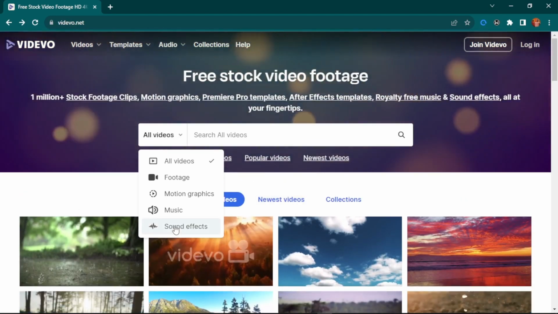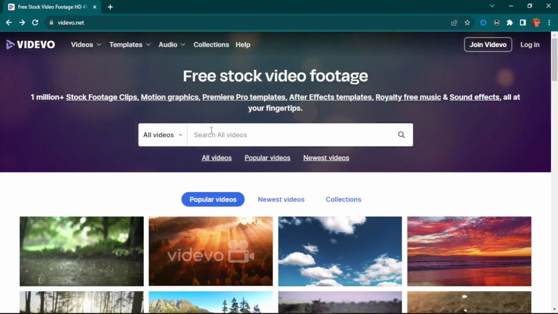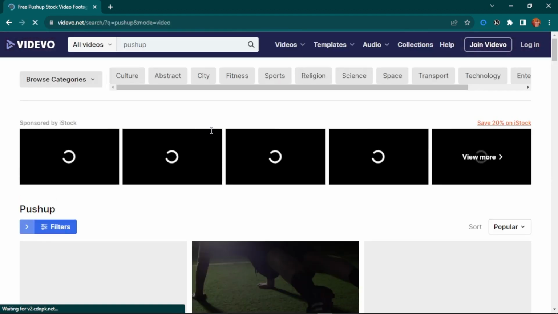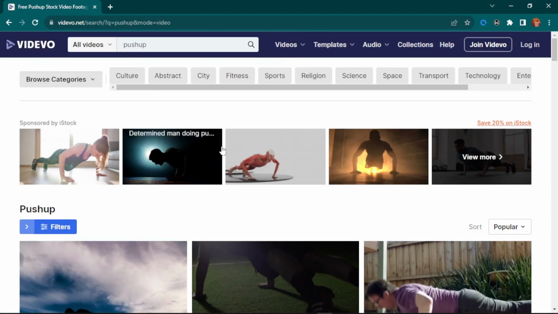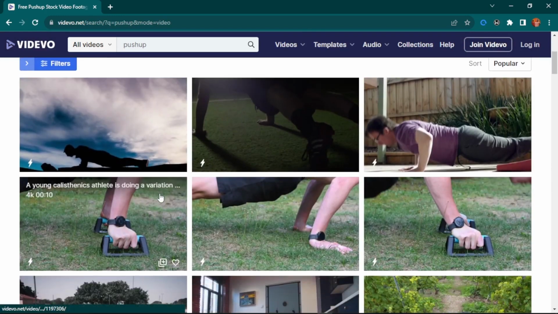For this platform particularly, they don't give static images. Most of the things are videos, motions, and sound effects. That's simply all you get over here. So for example, you need a video about push-ups. All you do is search for push-up and hit enter, and you are going to get so many videos that have to do with push-ups, and you can download them for free and use them for your videos.